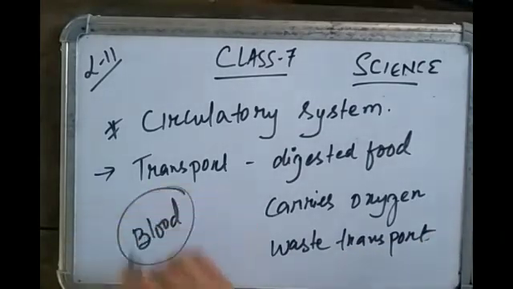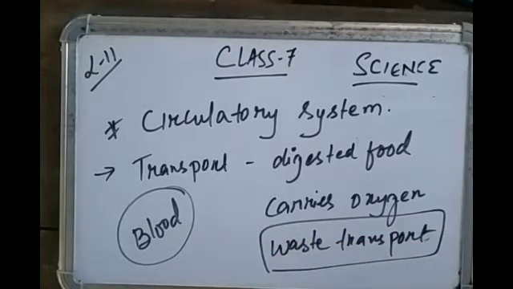Since the name of the lesson is Transportation in Animals and Plants, and regarding transport in human animals, blood transports digested food from the small intestine to different parts of the body. It also carries oxygen from the lungs to the cells of the body. It also transports waste for removal from the body.